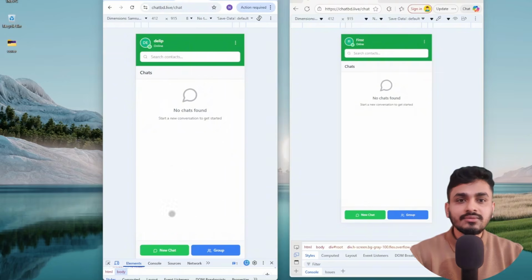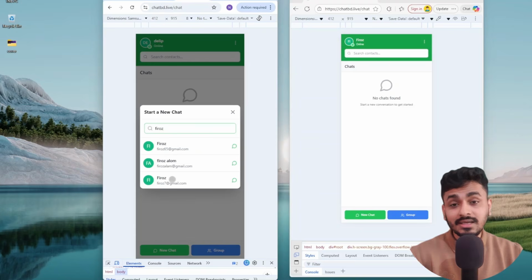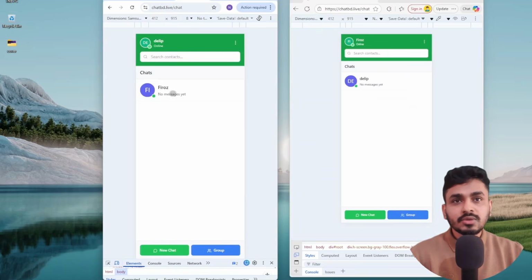So here as Dilip, I search Firoz. Firoz is a user with a different email address. So now I am going to add this one. As soon as I add him, Firoz is notified that Dilip added him to his contact list.